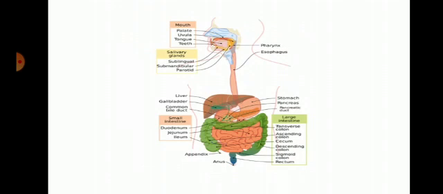Digestion in humans: the food that we eat passes through a canal inside our body. The food is processed and utilized in the body, and unused food is collected inside the canal only. This canal is often called the alimentary canal or the digestive tract. The canal is divided into different parts.